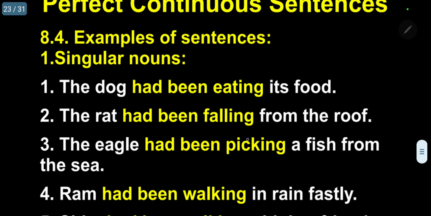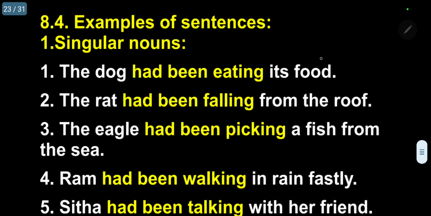Now I am giving examples of sentences for singular noun first. Singular noun. The dog had been eating its food. The dog had been. Be continuous means, please follow. Been must be added. Been continuous.